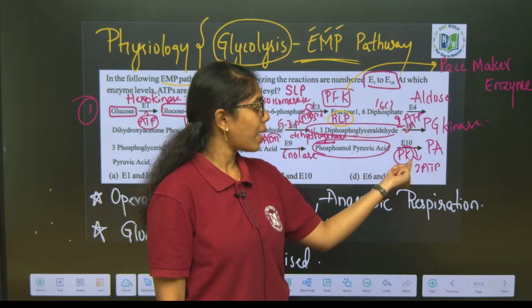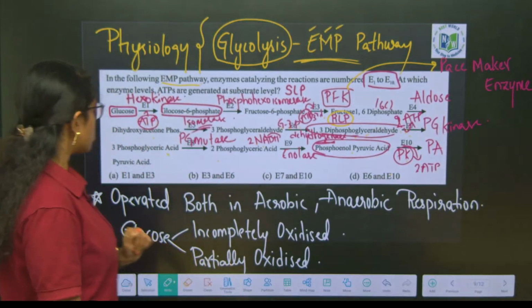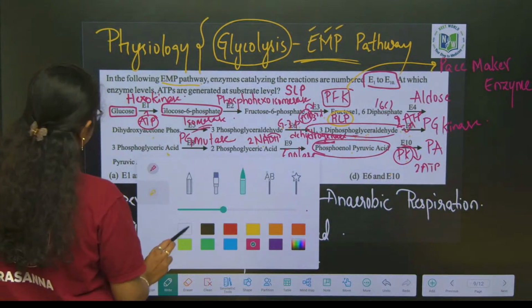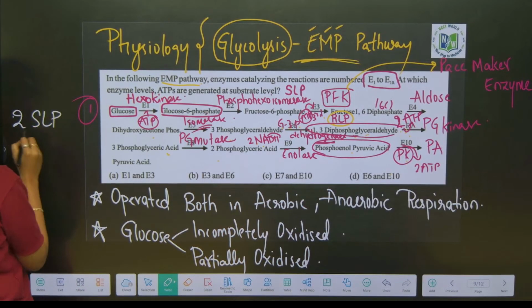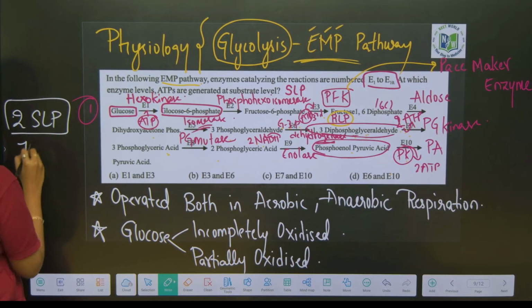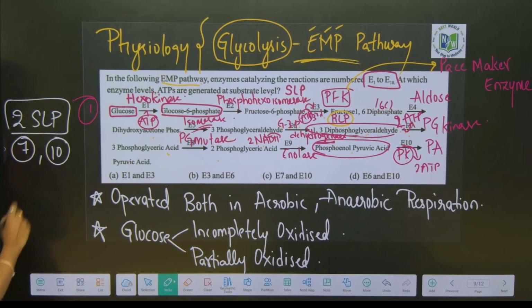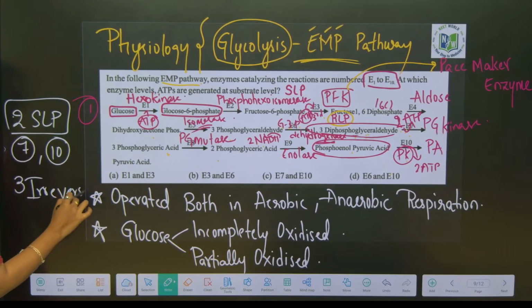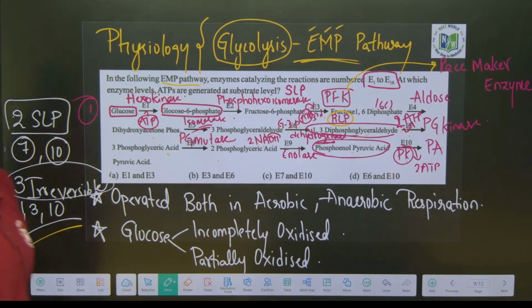So 7th step and 10th step are called as what? Substrate level phosphorylations. So you make a note of it, we have 2 SLPs, 2 substrate level phosphorylations, one at the 7th step and one at the 10th step, okay, and we have 3 irreversible steps. Irreversible steps include 1st step, 3rd step and 10th step. These are the 3 irreversible steps.